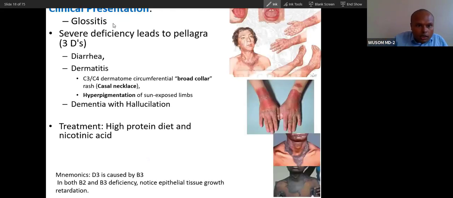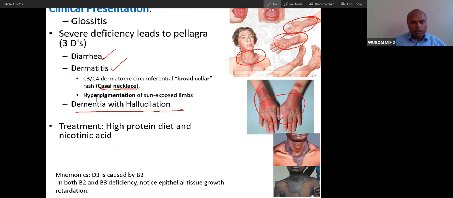Niacin deficiency results in diarrhea, and dermatitis, especially in the region of the neck, C3, C4. This is called Casal's necklace dermatitis, and dermatitis especially in sun-exposed areas, limbs. Then hyperpigmentation of sun-exposed areas, and dementia with hallucination.